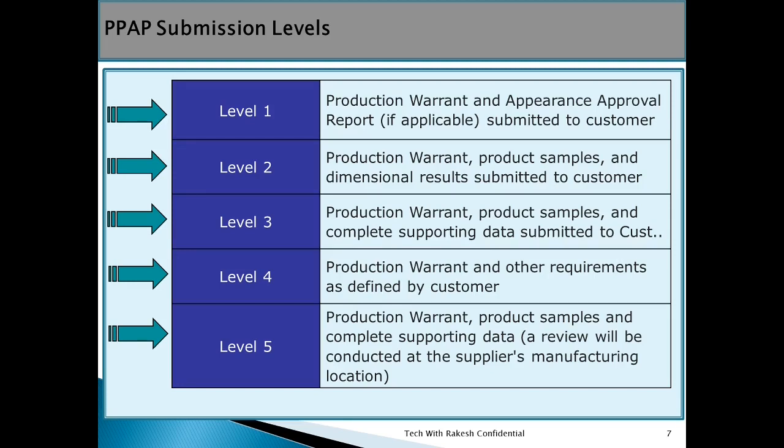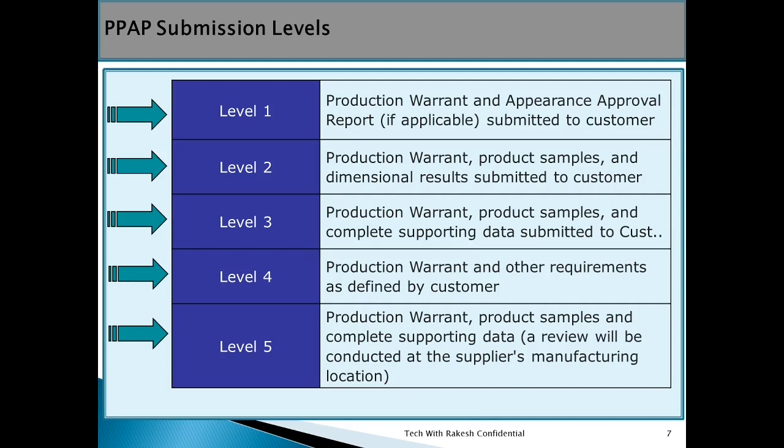In level 1, first you have to submit the production warrant and appearance approval report, if applicable, to the customer. In the second level, the production warrant, product sample and dimensional results are submitted to the customer. In the third level, the production warrant, product sample and complete supporting documents are submitted to the customer.